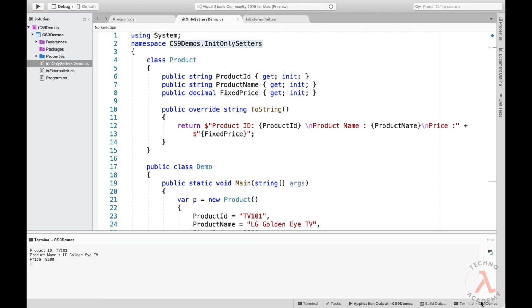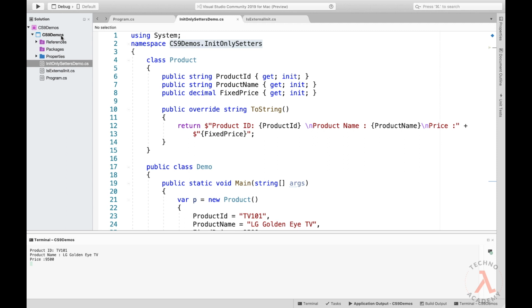So just remember that whenever we want to define a property or an indexer to be initialized only once at the time of constructing the object, then we can take the support of init-only setters. Hope you have got a clear idea on init-only setters.